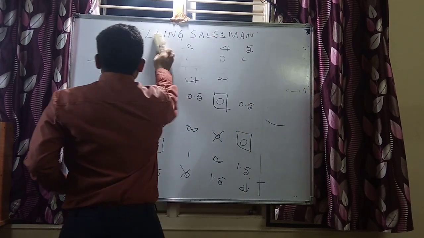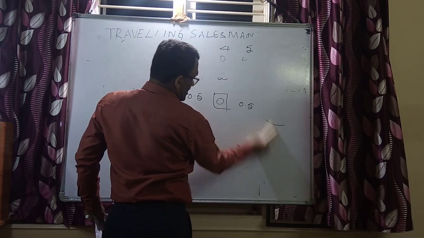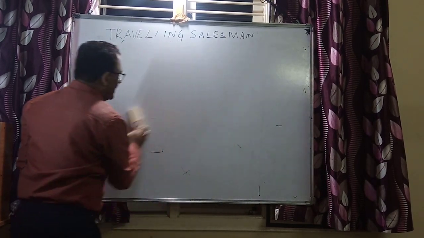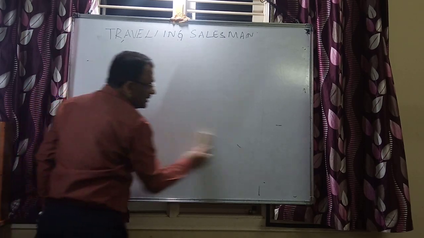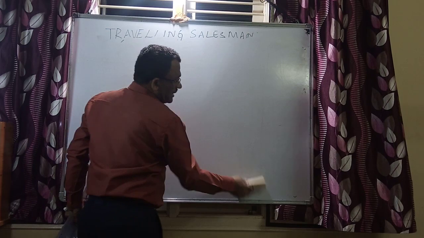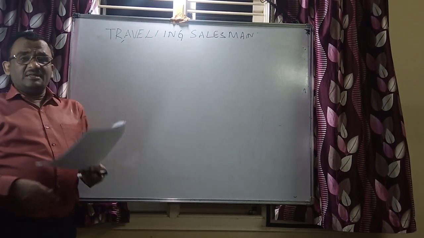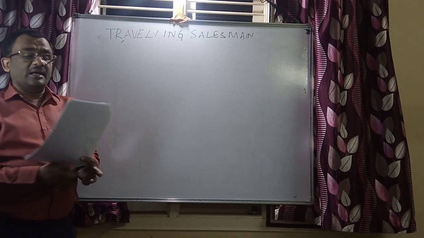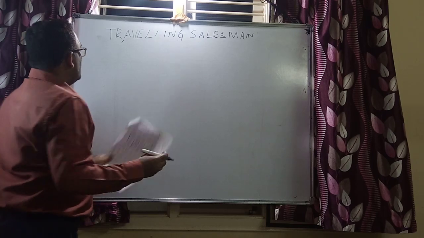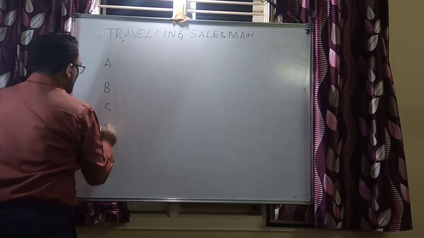If the optimality is not reached, the two cities are not covered, and therefore I am going to have the reallocation. While doing this reallocation, you can consider the next least numbers. I said 0 to be covered. Now instead of covering 0, I can go for either 0.5 or maybe 1. Now I said A, B, C, D here. I write it again.